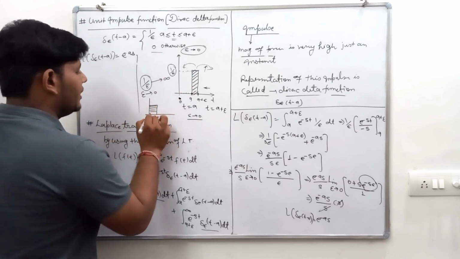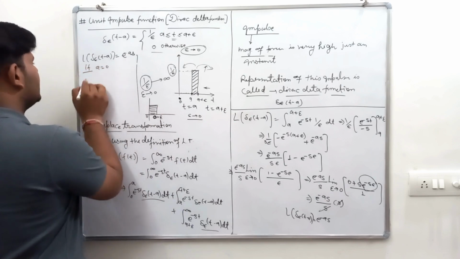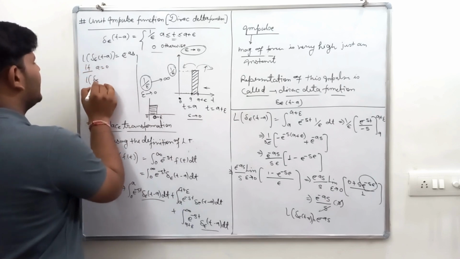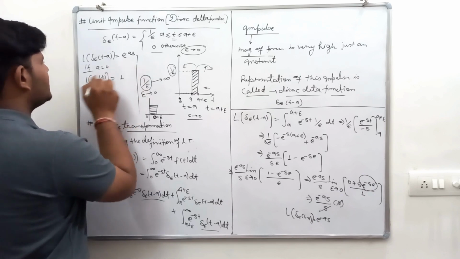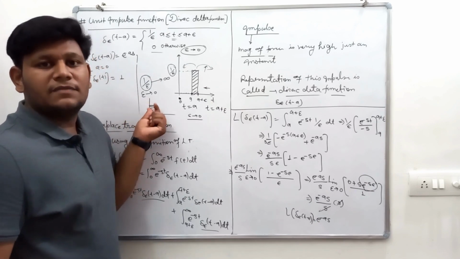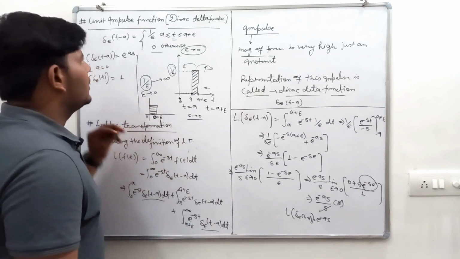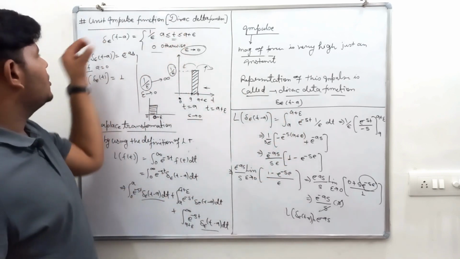So if a is 0, then the Laplace transform of the Dirac delta function, e to the power 0, will be just 1. The simple thing is that the area, the Laplace of this function, will be only 1. So this is all about the Dirac delta function or unit impulse function.